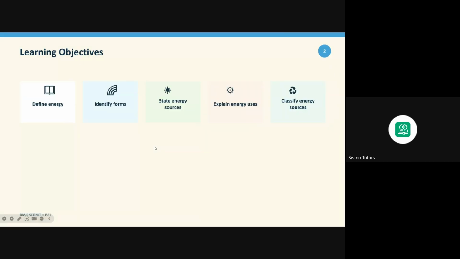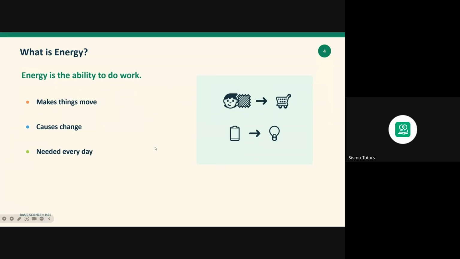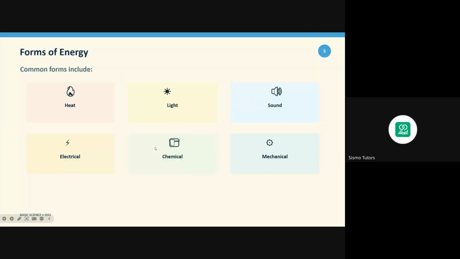Learning objective. We'll have, let us think, what happens? What helps this happen? All right. The energy is the answer. It has prepared everything for you. What is energy? Energy is blah blah blah. Forms of energy. But I don't think I like the background color. You can work on that as well.